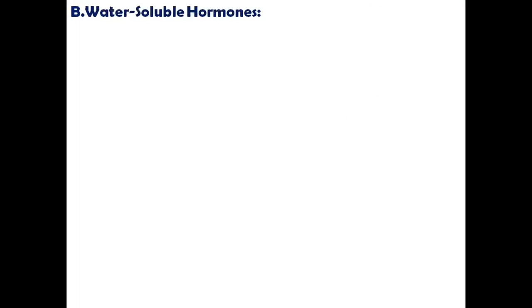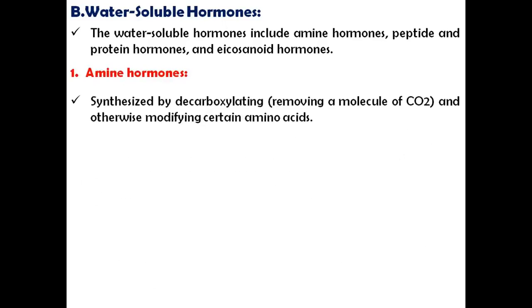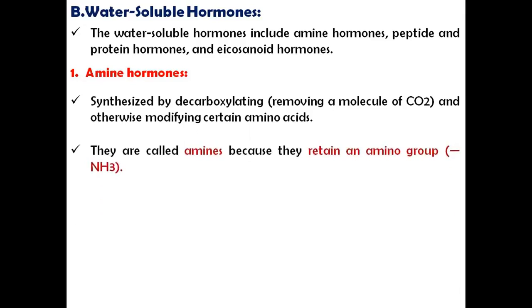Second one is the water soluble hormones. The water soluble hormones include the amine hormones, peptide and protein hormones, and eicosanoid hormones. First one is the amine hormones. They are synthesized by decarboxylating and otherwise modifying certain amino acids. They are called amines because they retain an amino group.